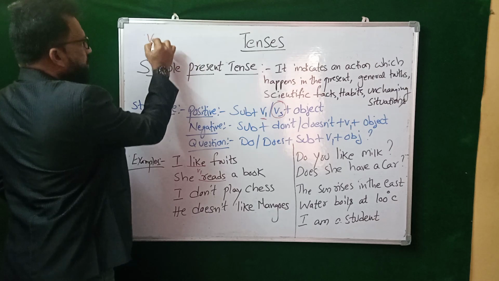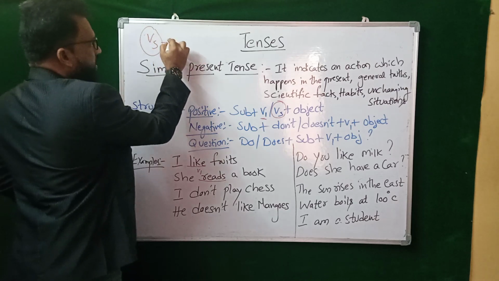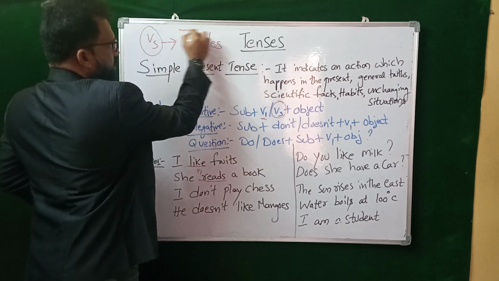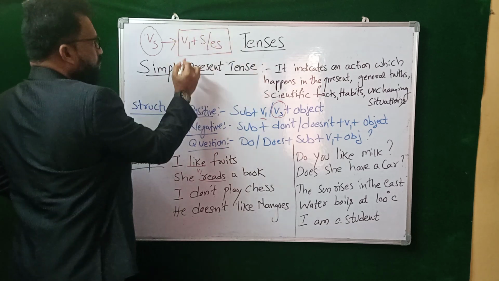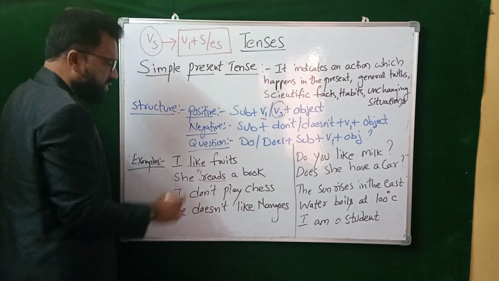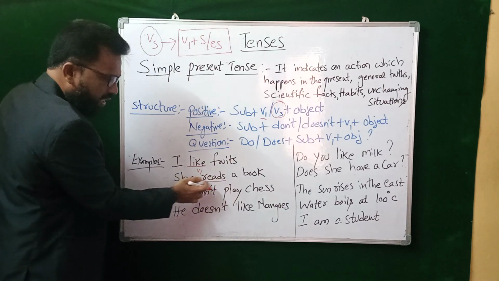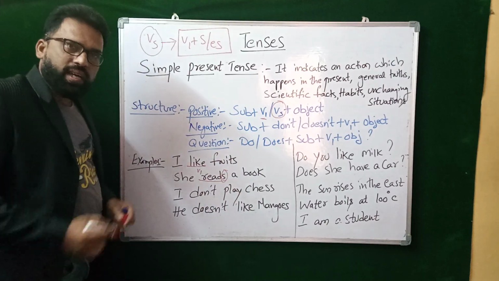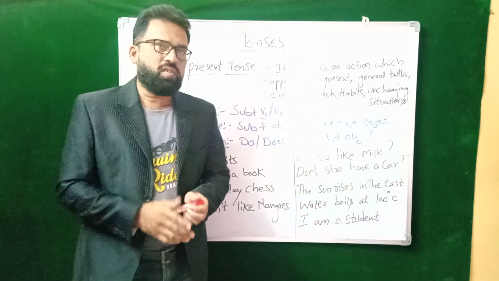V5. What is V5? V5 is nothing but V1 plus S or ES. Means for verb V1, we are adding S or ES. See here. For read, we have added S here, right? We have added S here. Why? Because of third person singular.